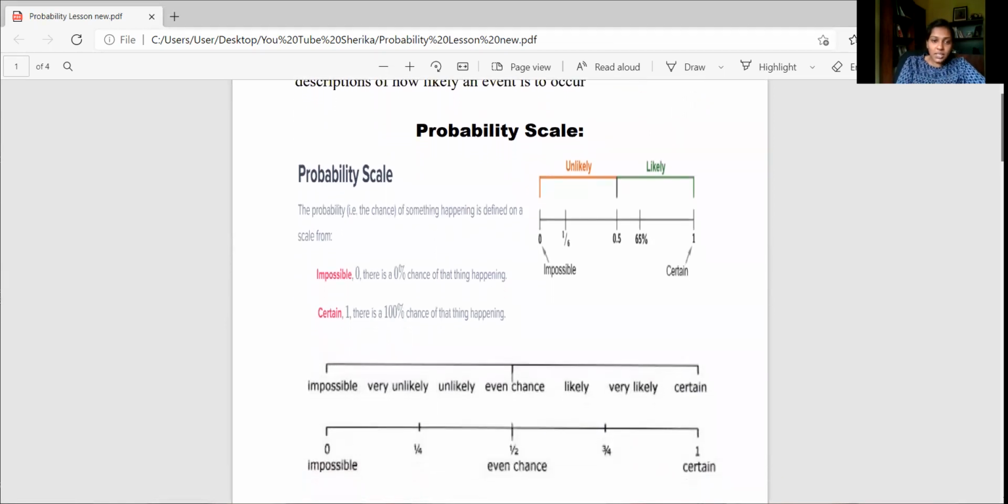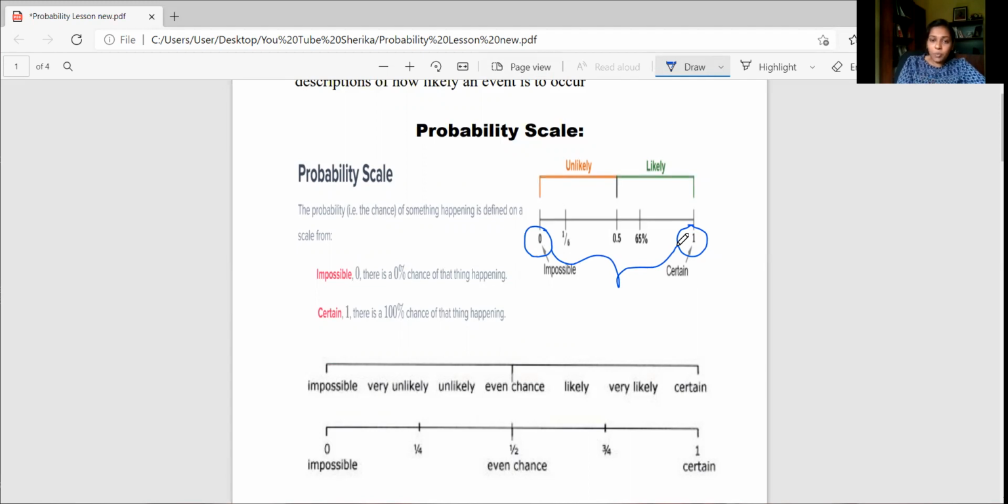Now let me explain what is the probability scale. Now here you can see the probability of something happening is defined. We define it on a scale. Now how do we define it? Like this way. Impossible events we indicate from this 0. Let me show it. Now, this is how we show it. The impossible events, we can show from 0. And all the certain events, the surely happening events, we can show from the 1. So, all the other events, we can show in between 0 and 1, right? So that is how we indicate in the probability scale.